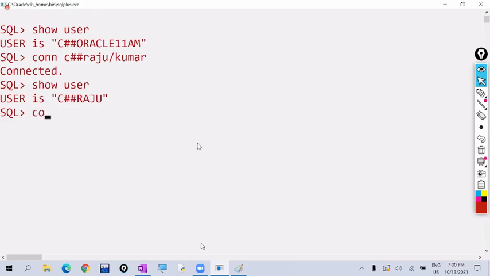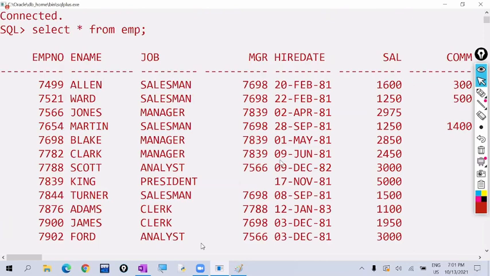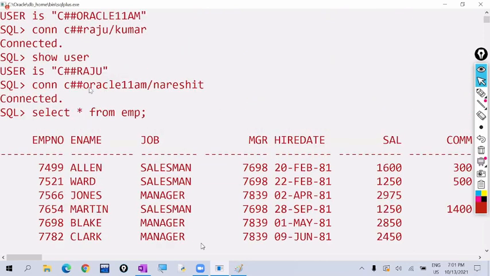Now I'm connecting as the Oracle 11 AM user. So C hash Oracle 11 AM, this is called a schema. I'm entering into the Oracle 11 AM schema now. Inside this schema, one table is there, the EMP table. I want to see the EMP table data, so I'm writing select star from EMP. So in the database, a schema is there, and in the schema, a table is there.